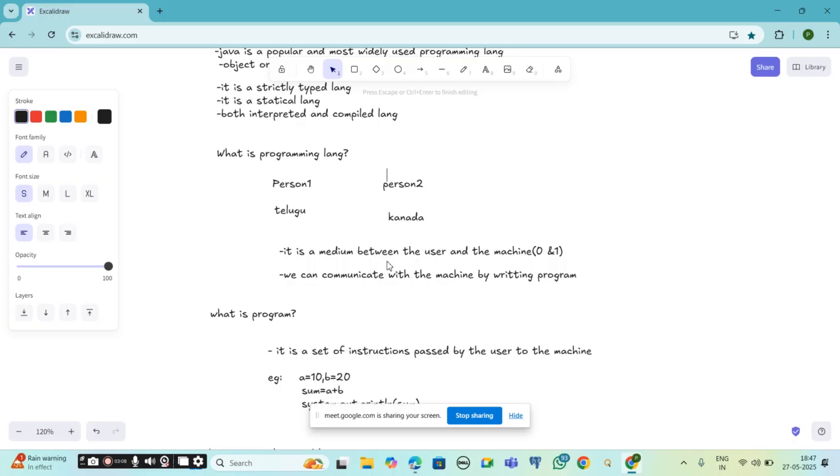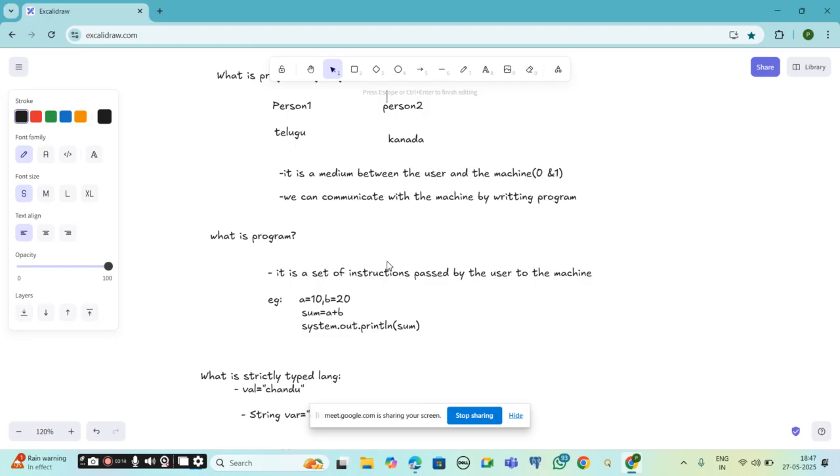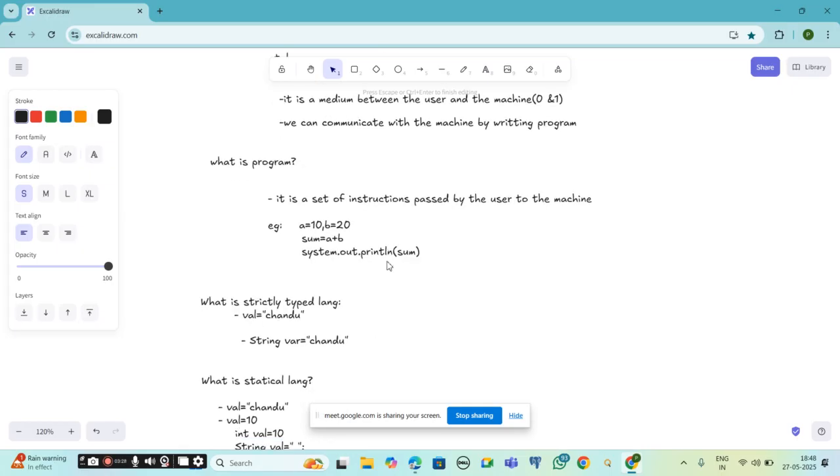So how will we communicate? By writing some programs. So what is a program then? A program is nothing but a set of instructions, which are passed by the user to the machine. Set of instructions are nothing but rules. Whatever rules or instructions we put as a piece of code, we send to the machine.